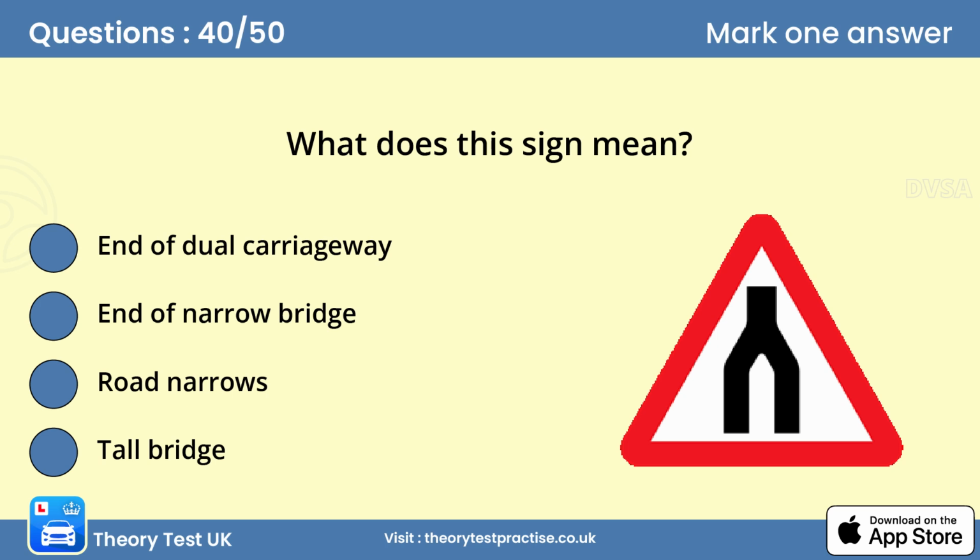Question 40. What does this sign mean? A. End of dual carriageway. Don't wait until the last moment before moving into the left-hand lane. Plan ahead and don't rely on other traffic letting you in.